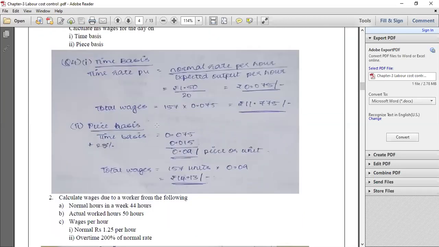Now again, piece rate system. In the question they have not given the rate per piece or rate per unit produced by the laborer. Instead they have given that it will be 20% more than the time rate system. So under time rate system, what is the time rate per unit? It is 0.075 per unit of production.